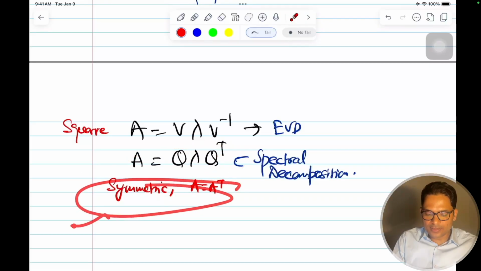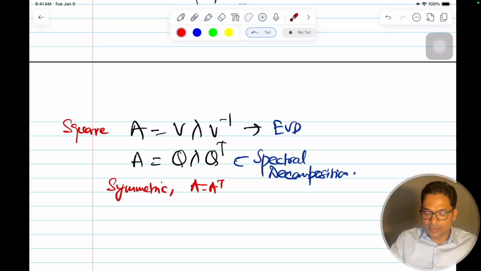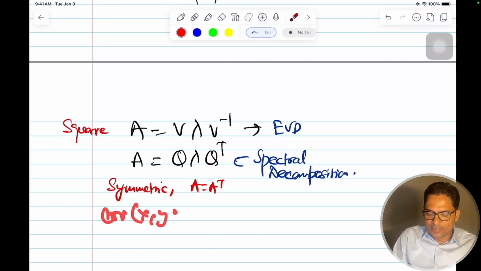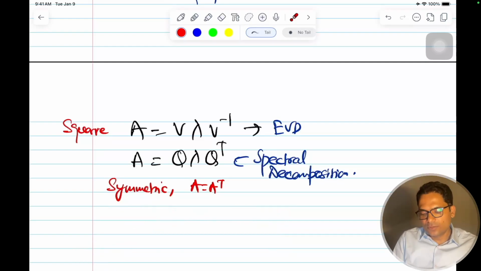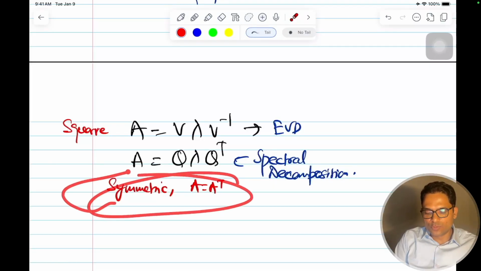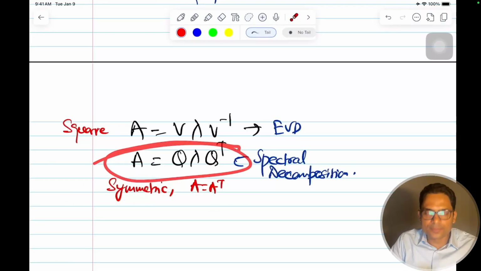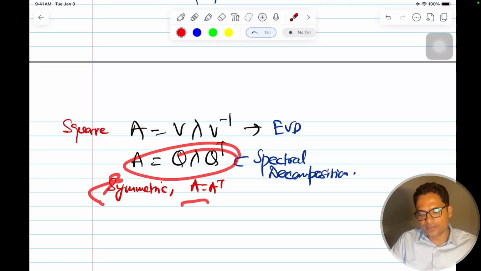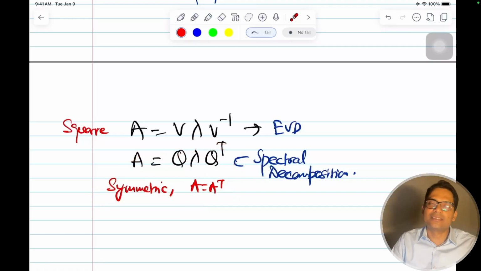If I have a symmetric matrix, which is mostly the case in the world of machine learning, because mostly we'll be dealing with variance and covariance, and covariance of xy is equal to covariance of yx, so both will be the same, and the matrix that finally comes out will be a symmetric matrix. So we'll be dealing mostly with symmetric matrices. That's why you will see this format. This is only for square matrices and this is for symmetric matrices, plus we have normalized the length of all the vectors which were orthogonal to begin with. I hope this is clear.